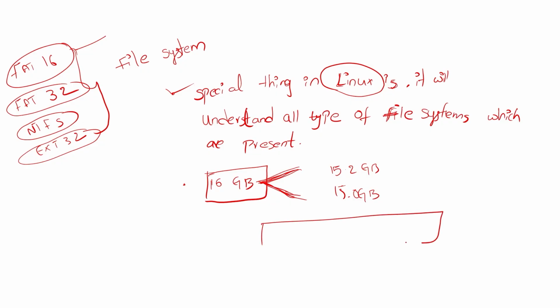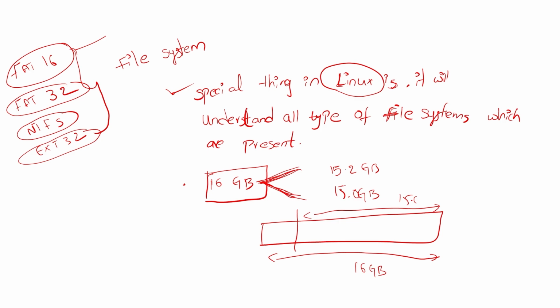So let's say this is the total 16 GB. In that 16 GB, we will get around 15.2 GB. This 0.8 GB will be occupied by the file system.